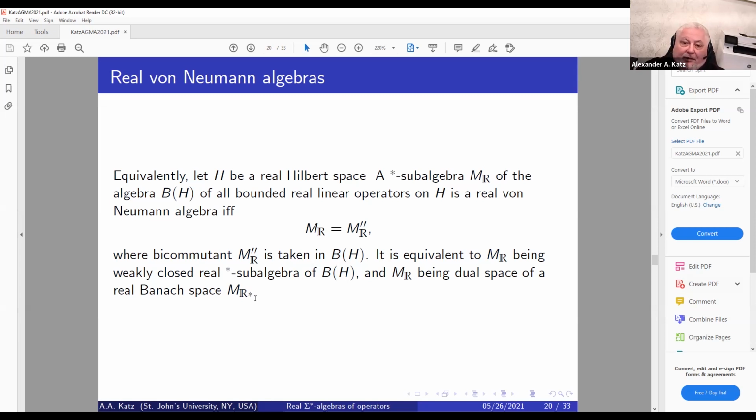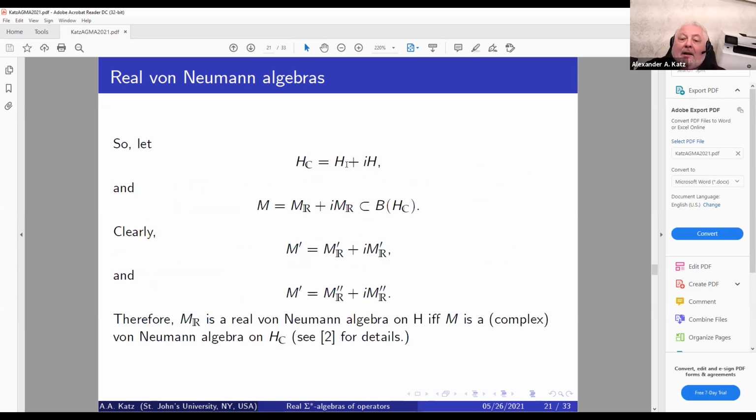So let now H sub C be a complexification of a real Hilbert space.